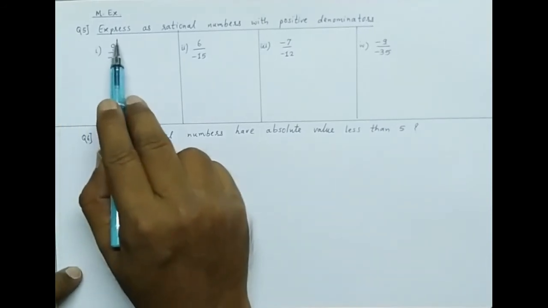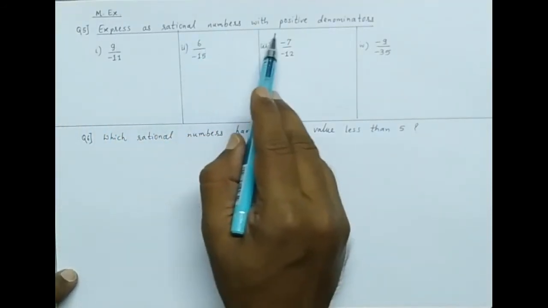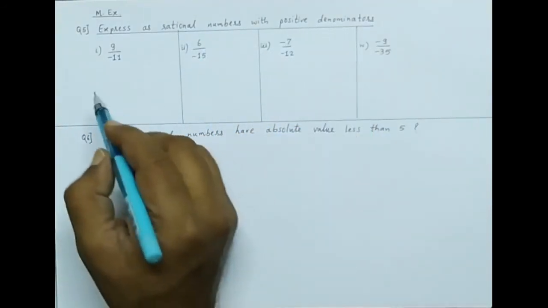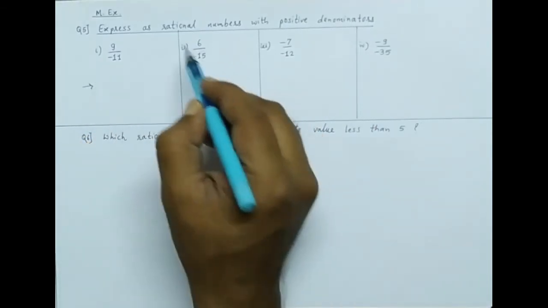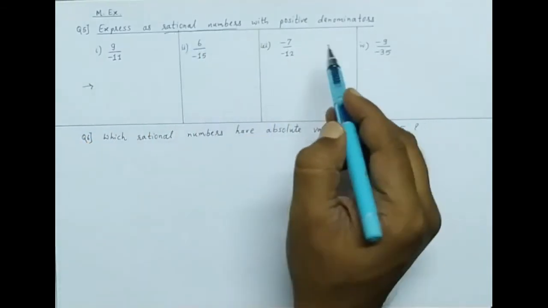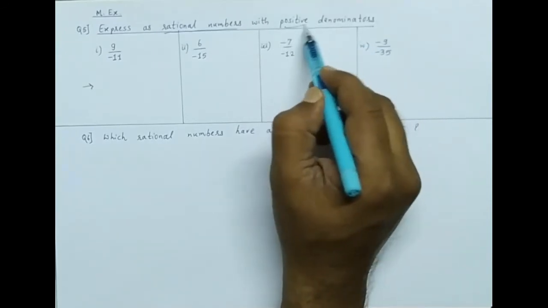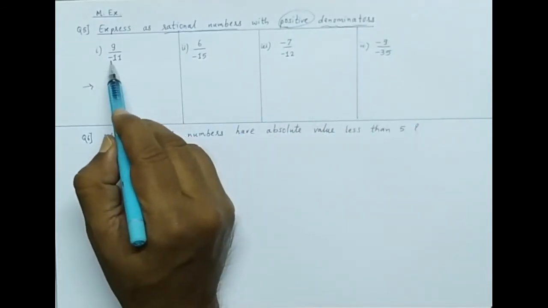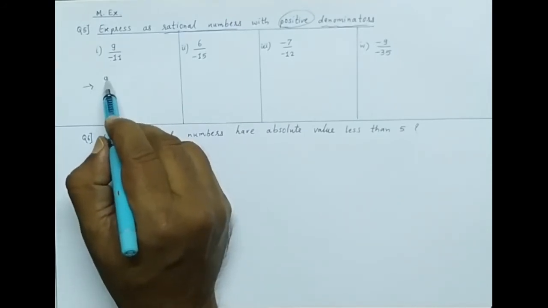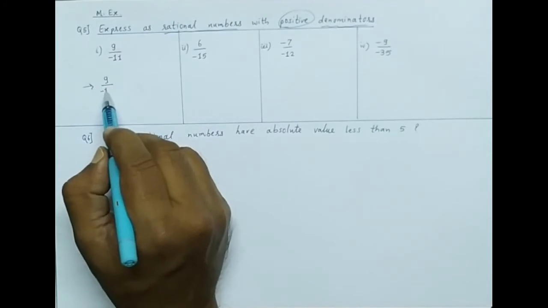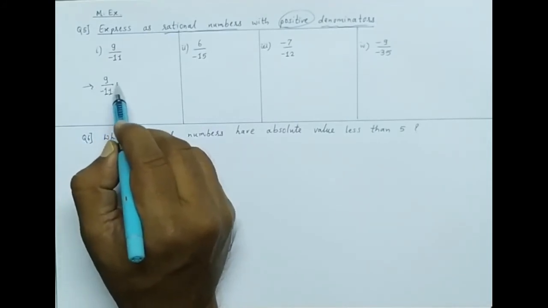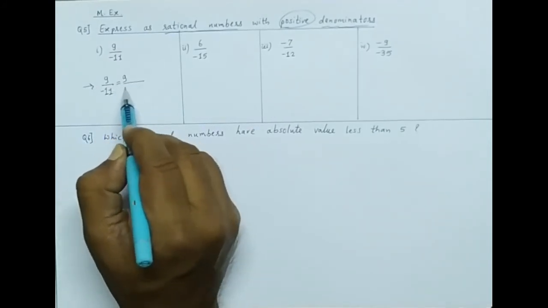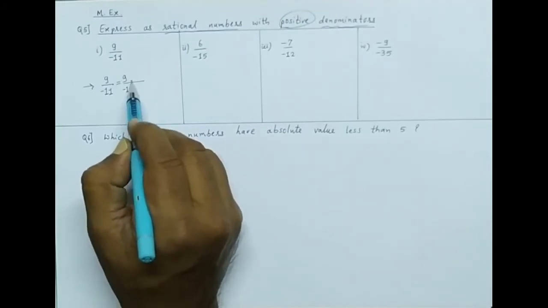Question number 5. Express as rational numbers with positive denominator. We have to express the given rational numbers with positive denominator. Denominator needed positive. So here the denominator is minus 11. This one sum we do with this method, then the rest you can write directly also. So 9 upon minus 11 is there.